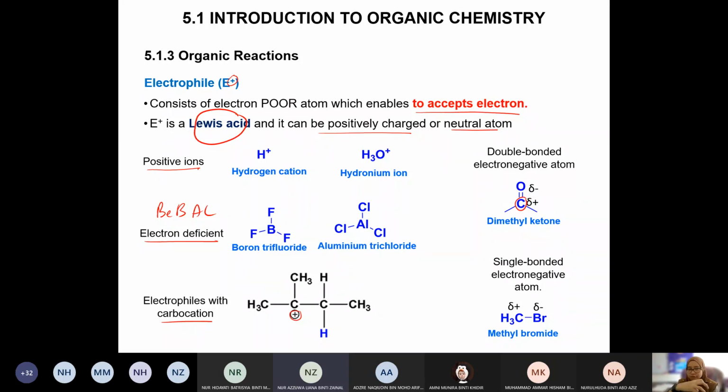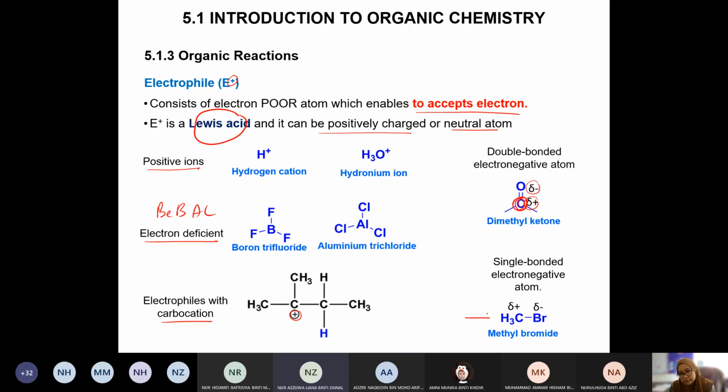The oxygen will tend to pull the electron density towards itself, so this end will be slightly positive and this will be slightly negative. The slightly positive part is what we call electrophilic.